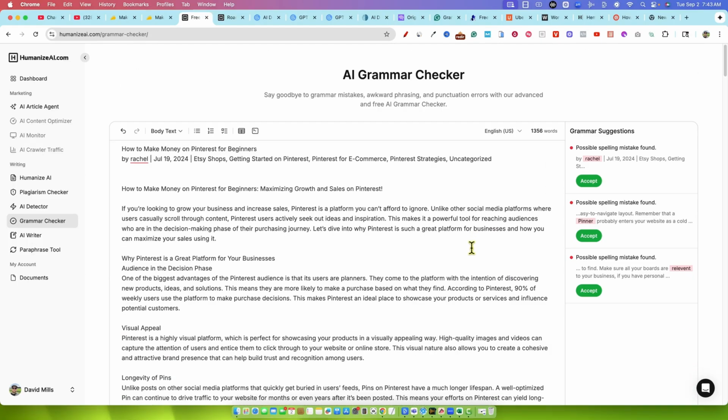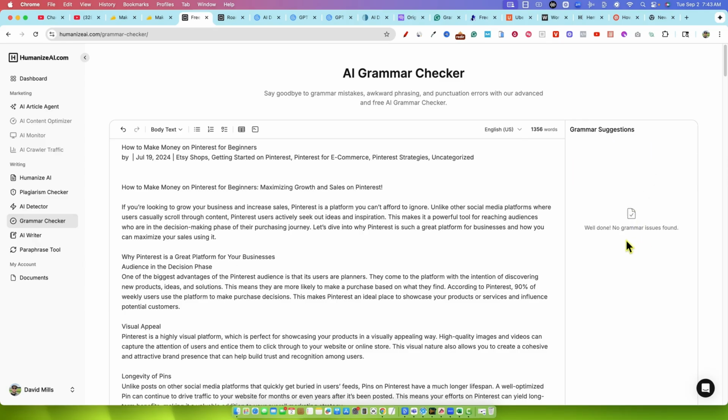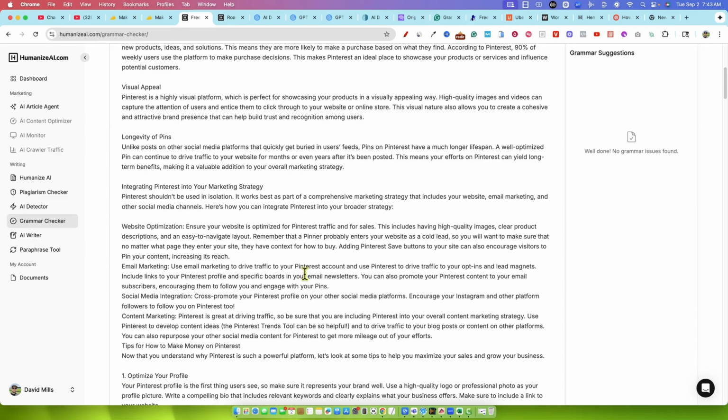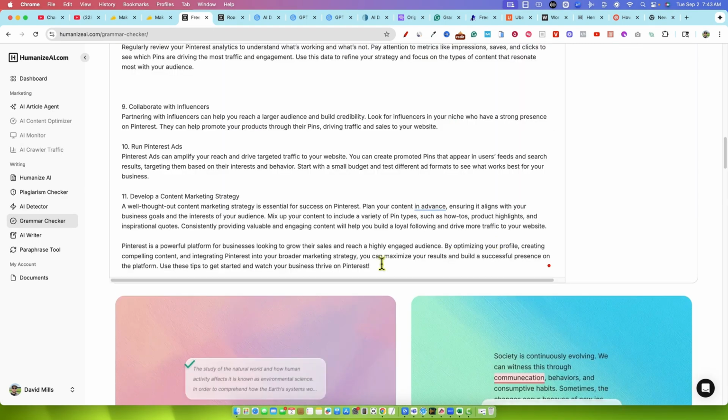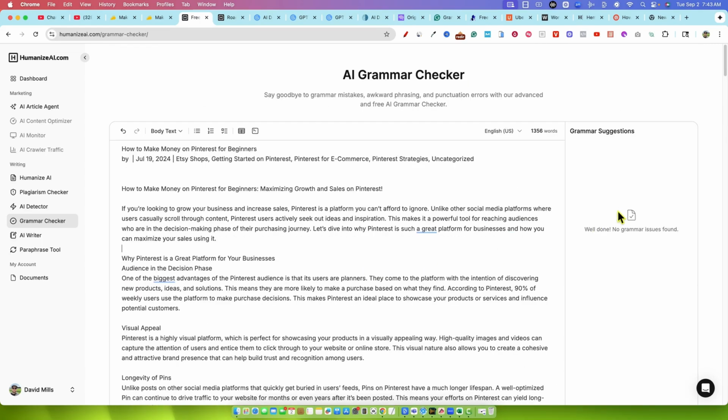It looks like it just automatically does stuff. Possible spelling mistake found. So you can accept grammar suggestions. Well done, no grammar issues found. So there's either no grammar issues or the grammar checker is just not that great. But that's how that would work. You just paste content in here and then the issues will automatically be detected on the right-hand side.